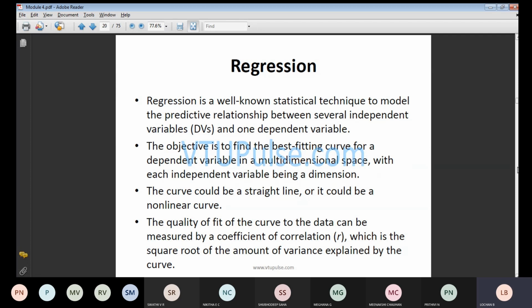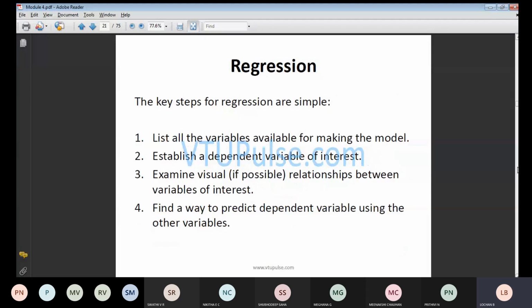The quality of the fit of the curve to the data can be measured by the coefficient of correlation, which is the square root of the amount of variance explained by the curve. There are various applications in which the square root can be applied. The key steps for regression are simple.